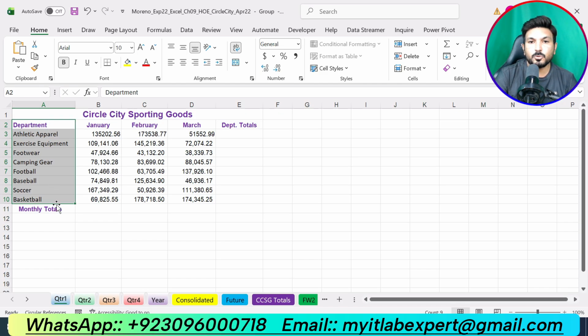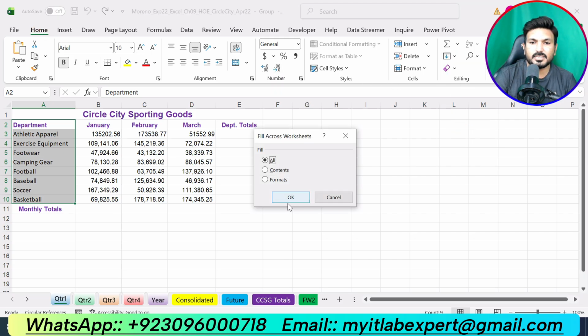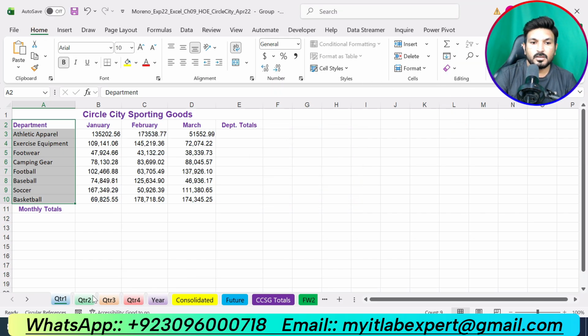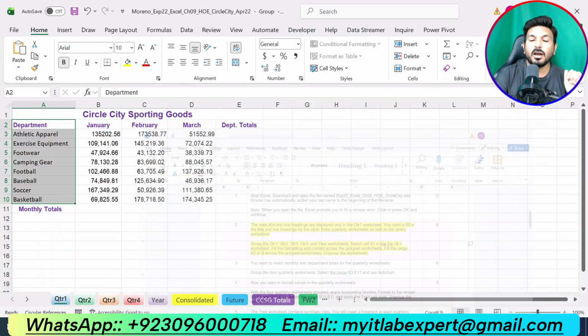A2 up to A10. Again go to the Home tab, go to Fill and select Across Worksheets and click OK. Now you can see the same formatting is applied to the other worksheets as well. So that is all about step number 2.